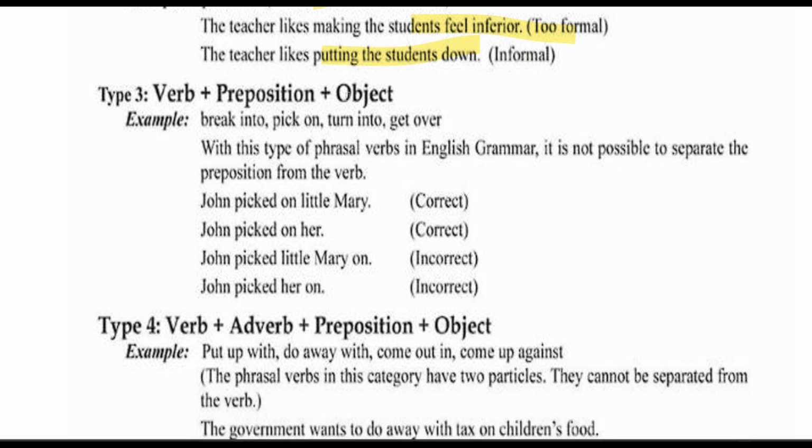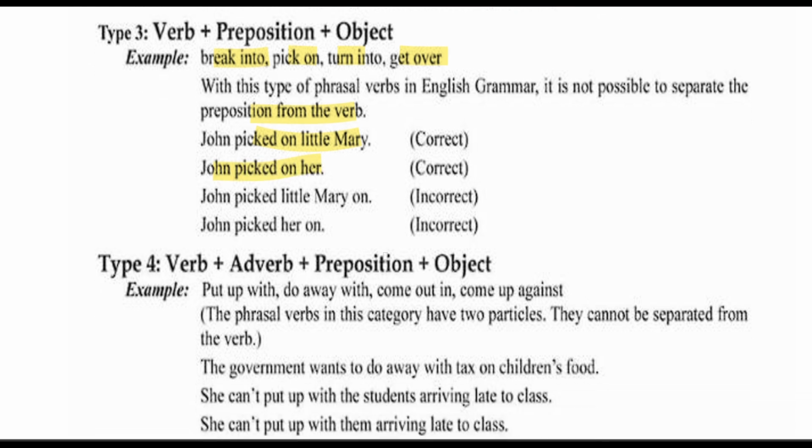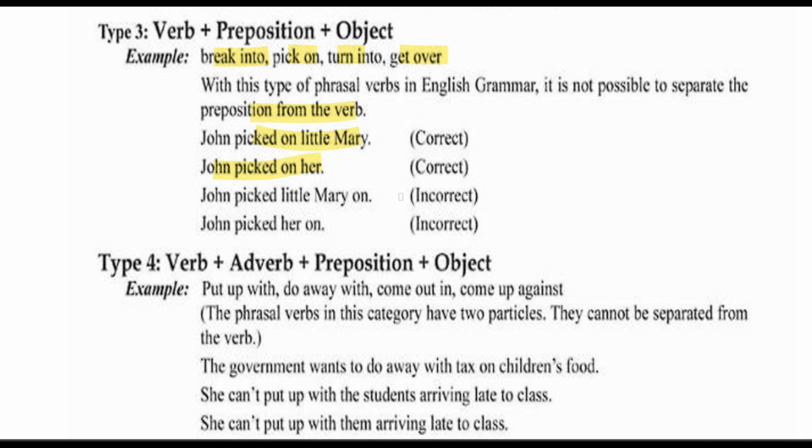Then there is verb plus preposition plus object. There is a verb, a preposition, and then an object. That is type 3: break into, pick on, turn into, get over. With this type, it is not possible to separate the preposition from the verb. So, John picked on little Mary is correct, and John picked on her is also correct. But if we say John picked little Mary on, this is not correct.